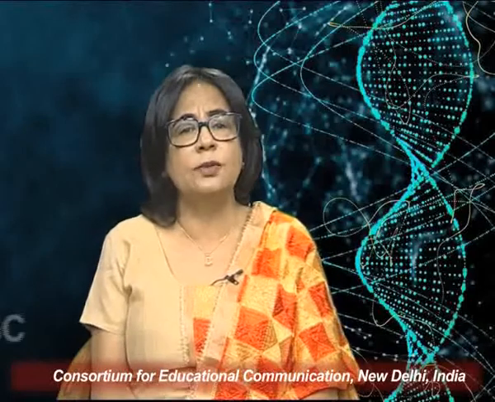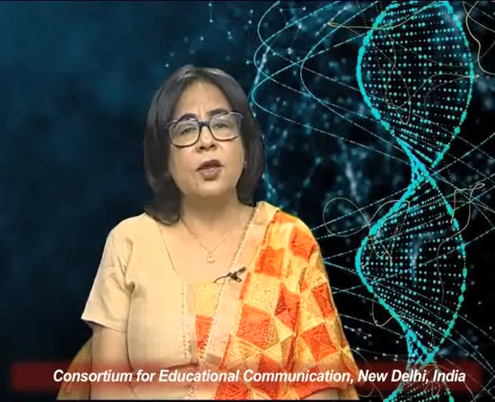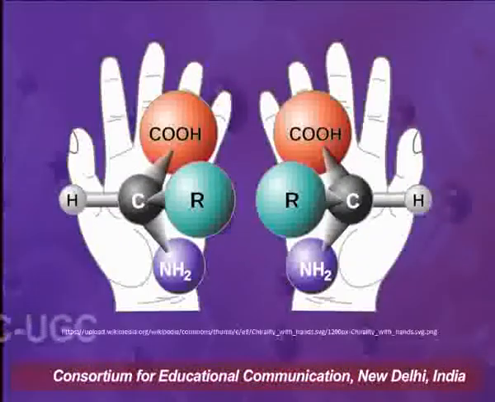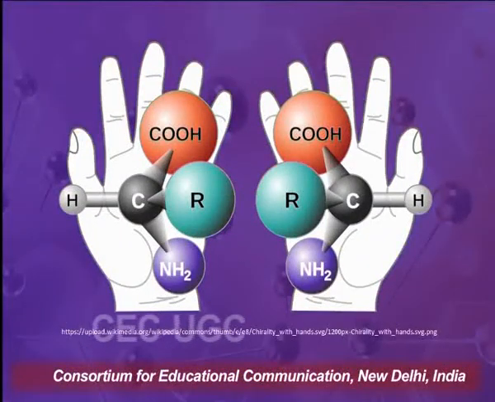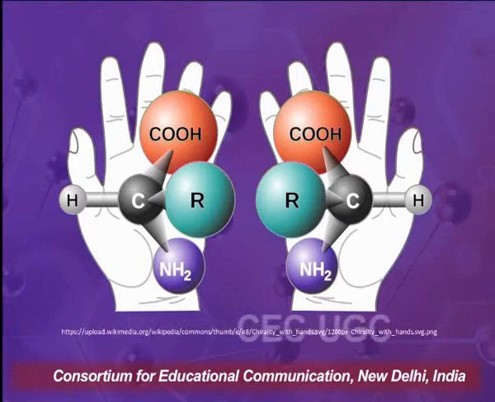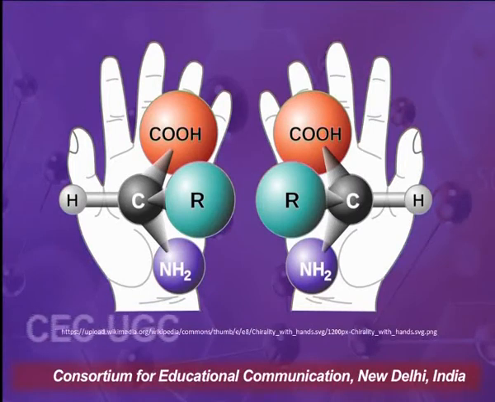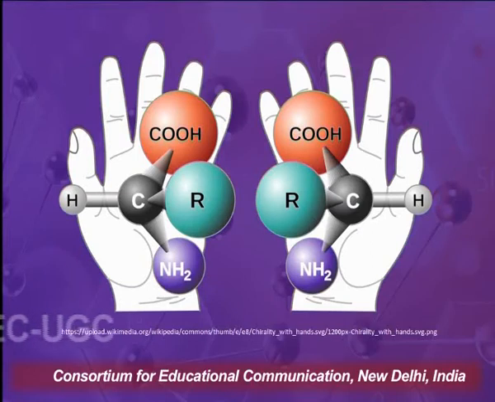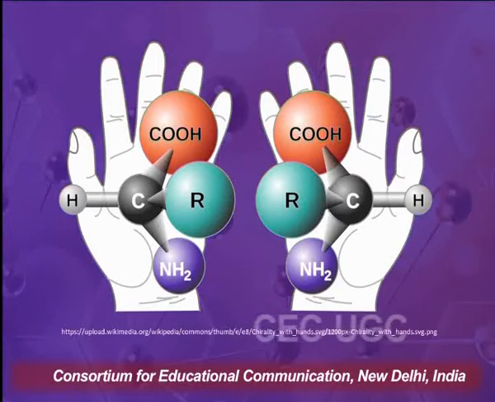If I go back to my structure, the two molecules have the same molecular formula and the same groups, but the arrangement of groups in space is different. For example, in the left hand example, the R is on the right hand side and the H is on the left hand side.